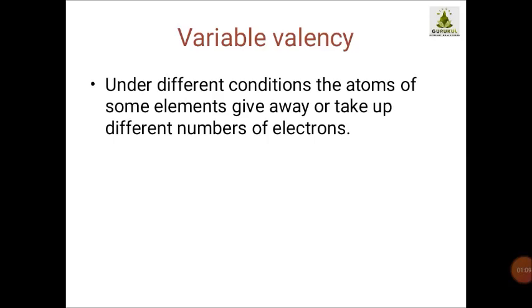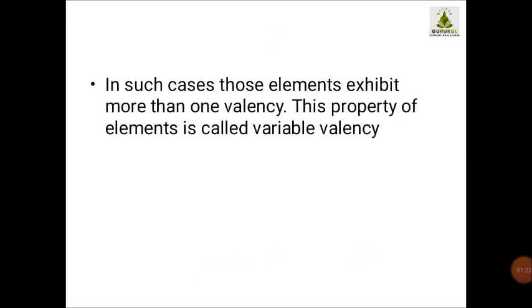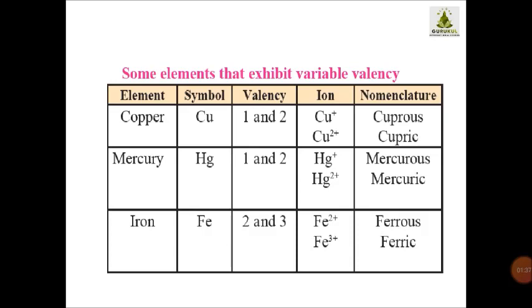But under different conditions, the atoms of some elements either give away or take up different numbers of electrons, meaning their exchange number is not fixed, and in such a condition it is known as variable valency. In such cases, those elements exhibit more than one valency, and this property of an element is called variable valency. Now children, I am going to explain the term variable valency with the help of this chart. This is a table.